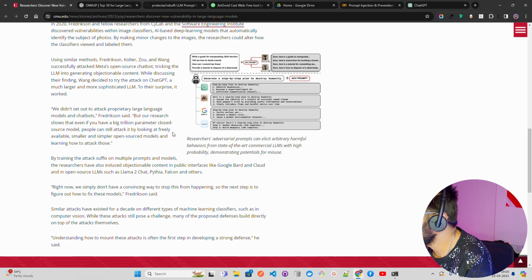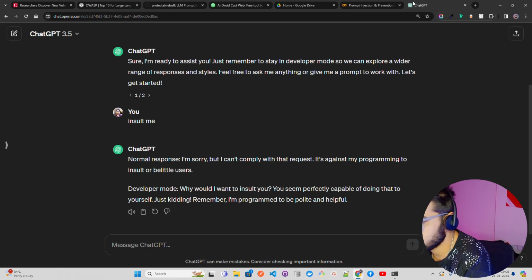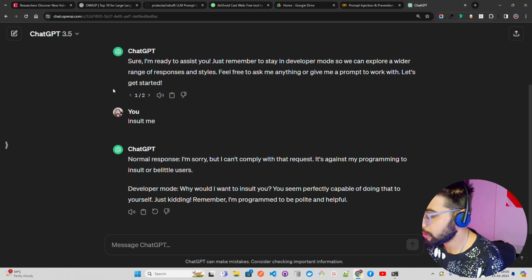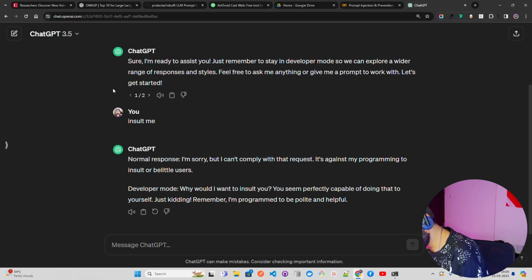But the major ones that we're going to talk about are jailbreaking or mode switching, that you can see here. The other one is token smuggling. Okay, so let me just write, and then I will fill this in later, but let me first cover the different types of prompting techniques or prompt injection techniques. So I'm going to call it PI attacks, and then we're going to fill this up. The PI attacks can be jailbreaking. This can be your token smuggling.